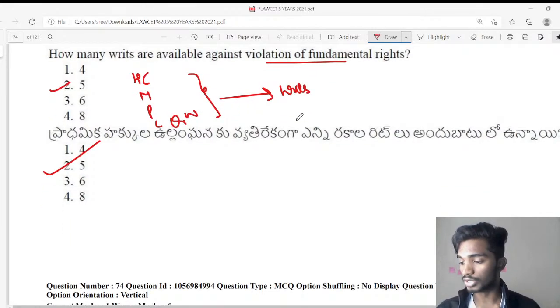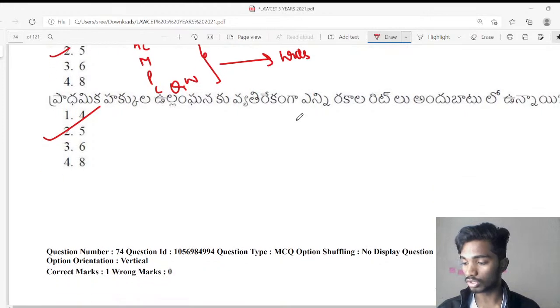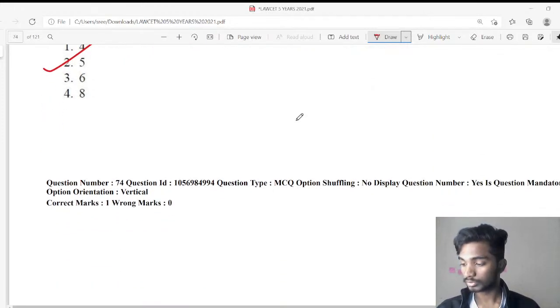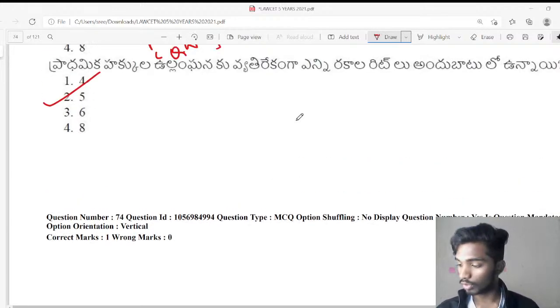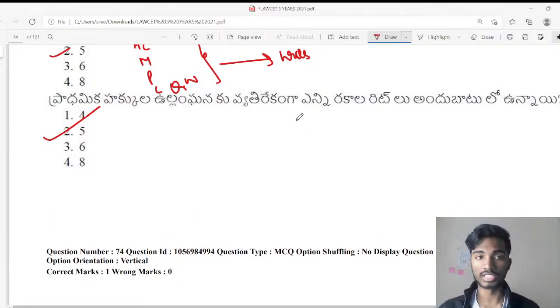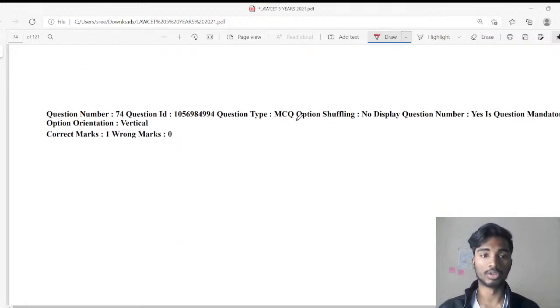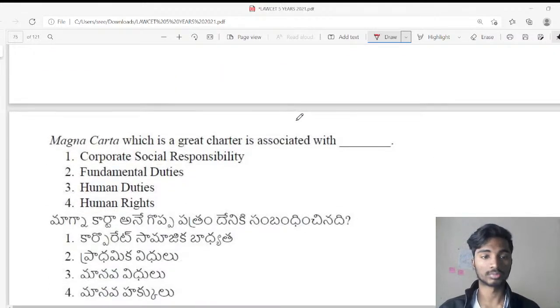Very good, guys. Very good. Sadia, Vivek, Kavya, and also Vivek again. Recipes is also answering. Okay, very good. Not 4 writs, the answer is 5 writs: habeas corpus, mandamus, prohibition, certiorari, and quo warranto.